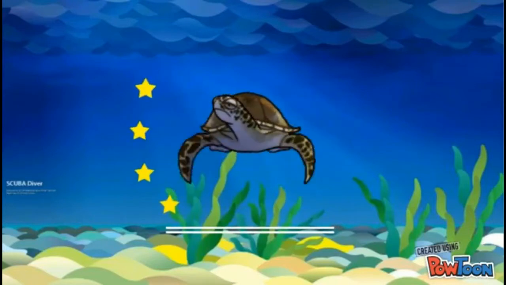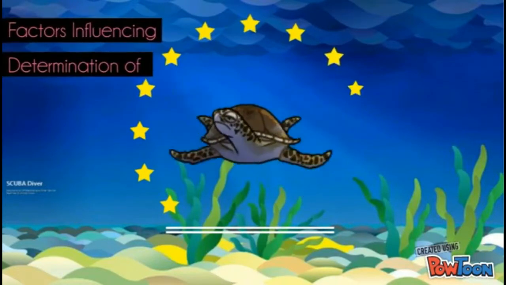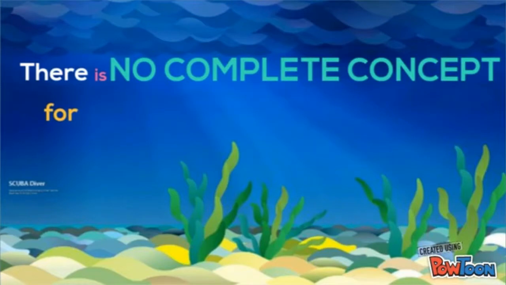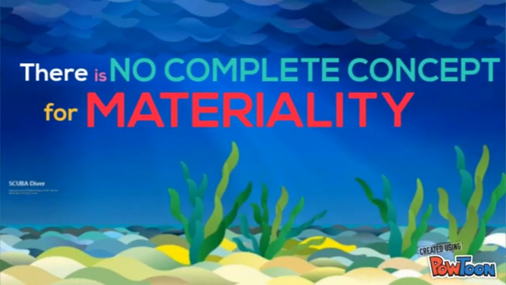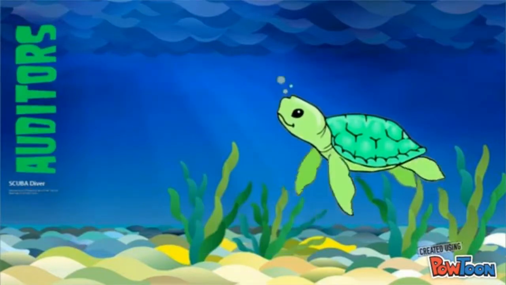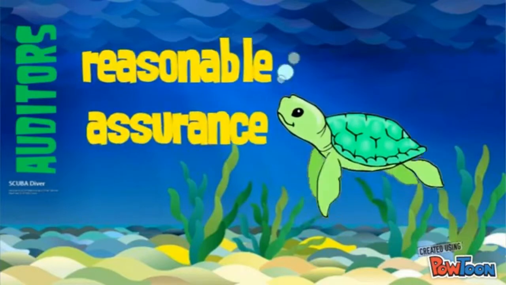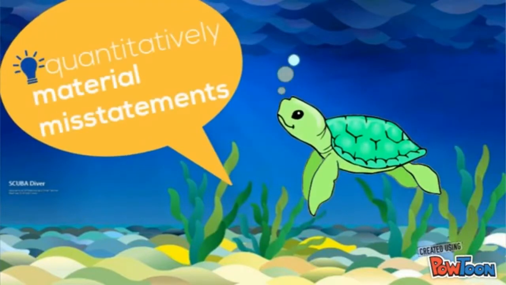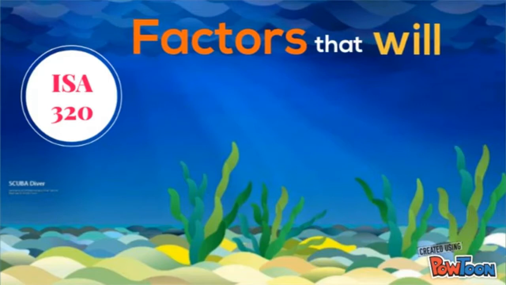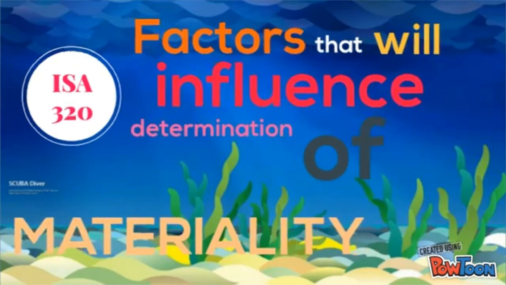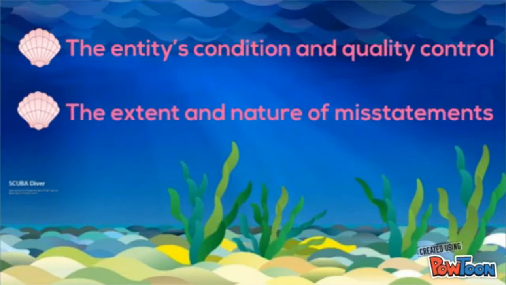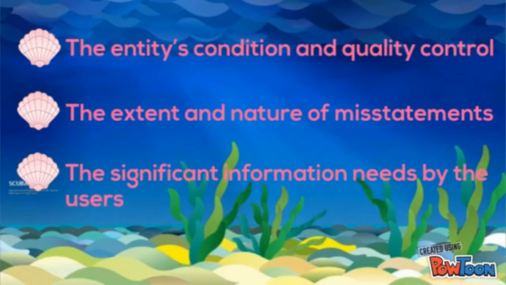Hello everyone, welcome to Aquaria. We need to focus on the factors influencing the determination of materiality. There is no complete concept for materiality, as deciding whether items are material or not is based on the auditor's judgment. In most cases, auditors will design the audit to provide reasonable assurance of detecting quantitatively material misstatements. According to ISA 320, the factors that will influence the determination of materiality are the entity's condition and quality control, the extent and nature of misstatements, and the significant information needs of the users.